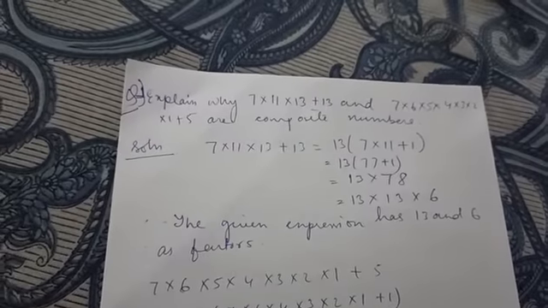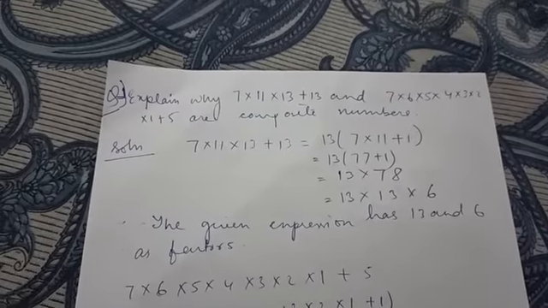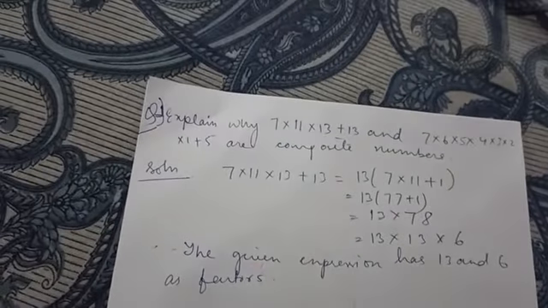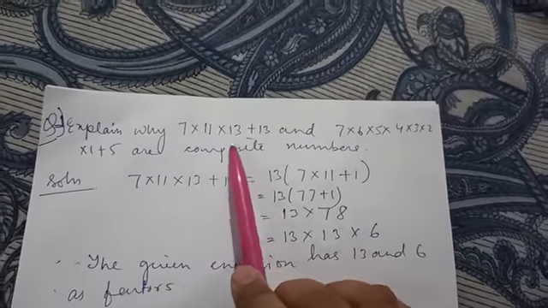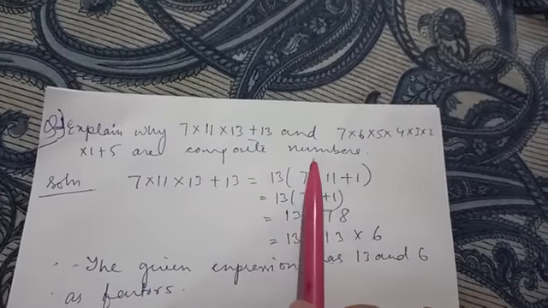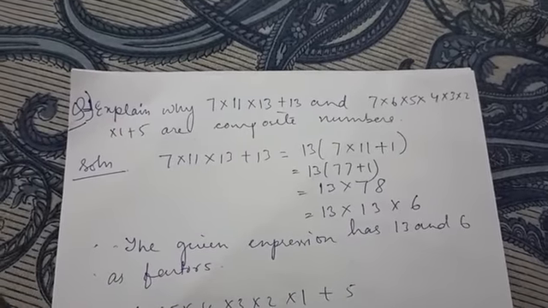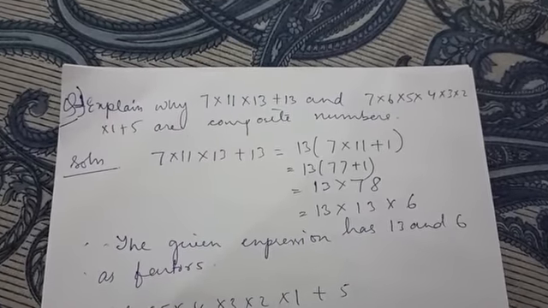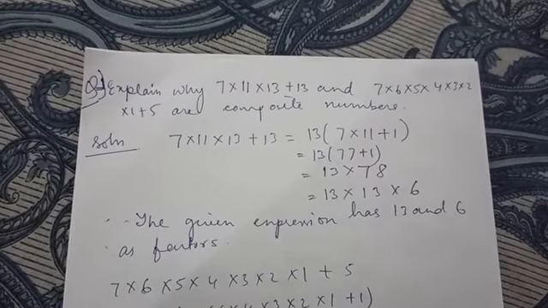So, today I have picked up some important questions from your first chapter, Real Numbers. Here you can see explained why these two numbers are composite numbers. You must all know what a composite number is. A composite number is a positive integer which should have more than two factors.